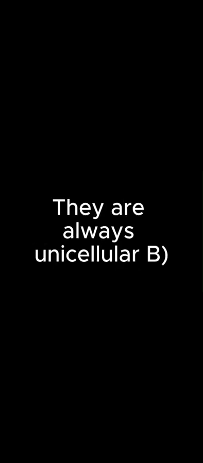7. Which of the following statements is true about eukaryotic cells? A. They are always unicellular. B. They lack membrane-bound organelles. C. They contain a nucleus. D. They lack DNA. 8. Which of these is a prokaryotic organism? A. Paramecium, B. Amoeba, C. Bacterium, D. Mushroom.